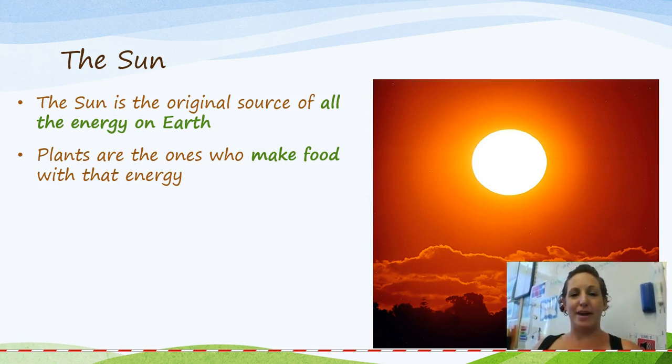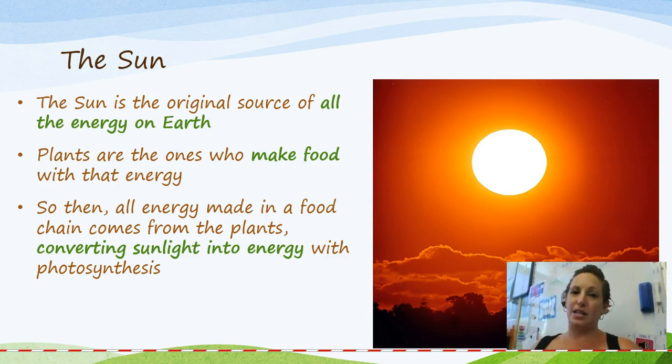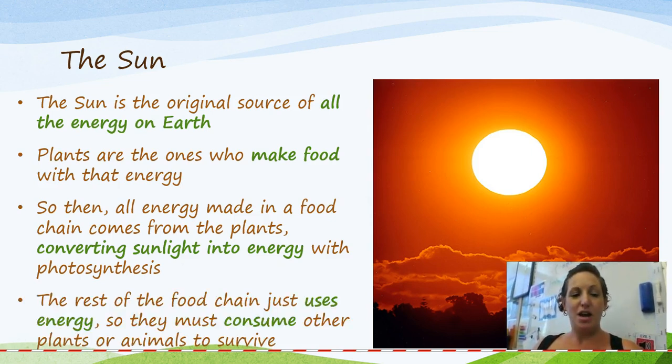Plants are the ones who make food with that energy. So all the energy made in a food web or a food chain comes from the plants, converting sunlight into energy with photosynthesis. The rest of the food chain just uses the energy, so they must consume other plants or animals to survive.